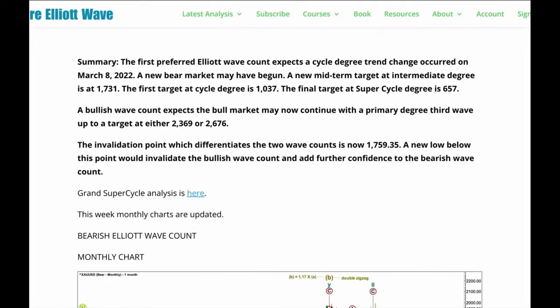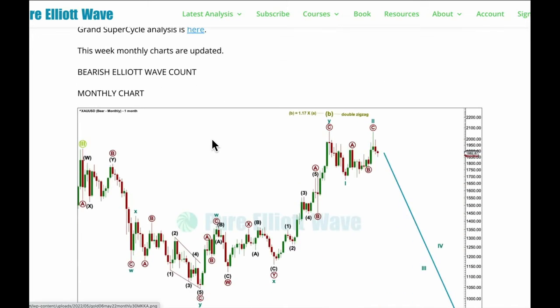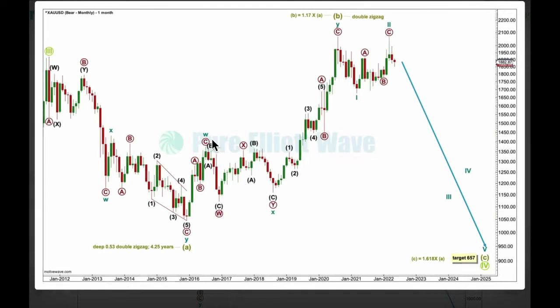The first Elliott Wave count expects a trend change occurred on the 8th of March and a new bear market may have begun. Midterm target 1731, cycle degree target 1037, final super cycle degree target 657. If we see a new low below 1759.35, we can have more confidence in this bearish Elliott Wave count.